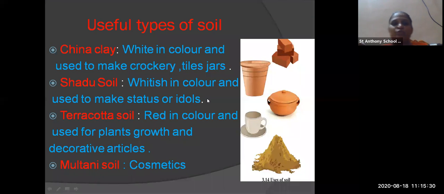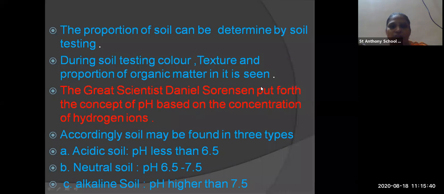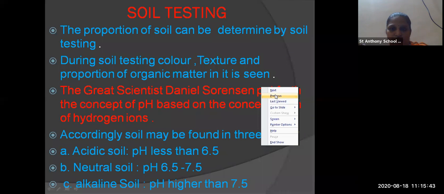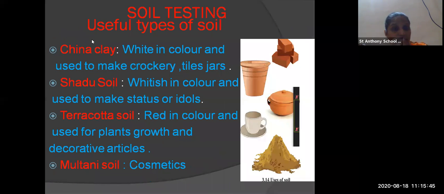Now, useful types of soil. Here you can see the vessels made up of soil. China clay is white in color and it is used for crockery and tile jars, cup and saucer. You can see it is made up of China clay.